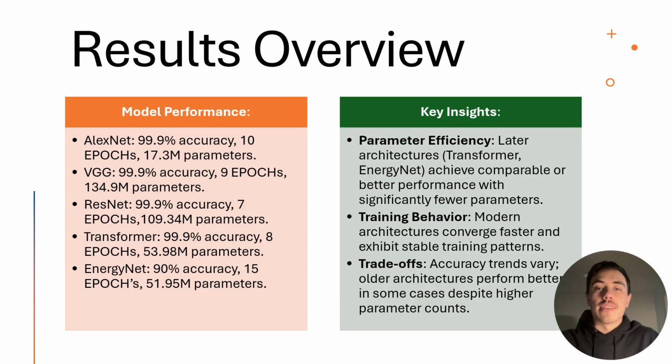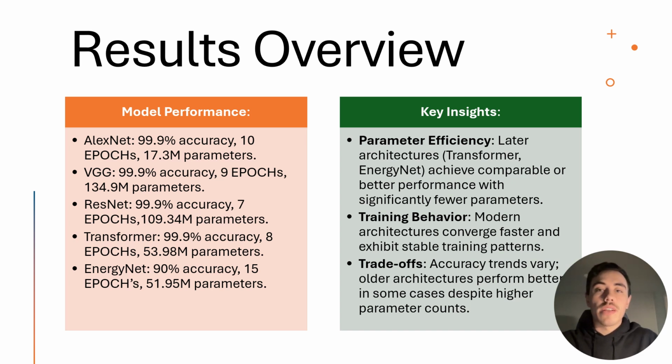The comparative analysis reveals trends in how different CNN architectures learn. AlexNet, despite its relatively modest 17.30 million parameters, reaches almost perfect accuracy in only 10 epochs, showing the effectiveness of its pioneering design. VGG, with its substantially larger architecture of 134.90 million parameters, shows similar convergence behavior, achieving almost perfect accuracy in only 9 epochs.